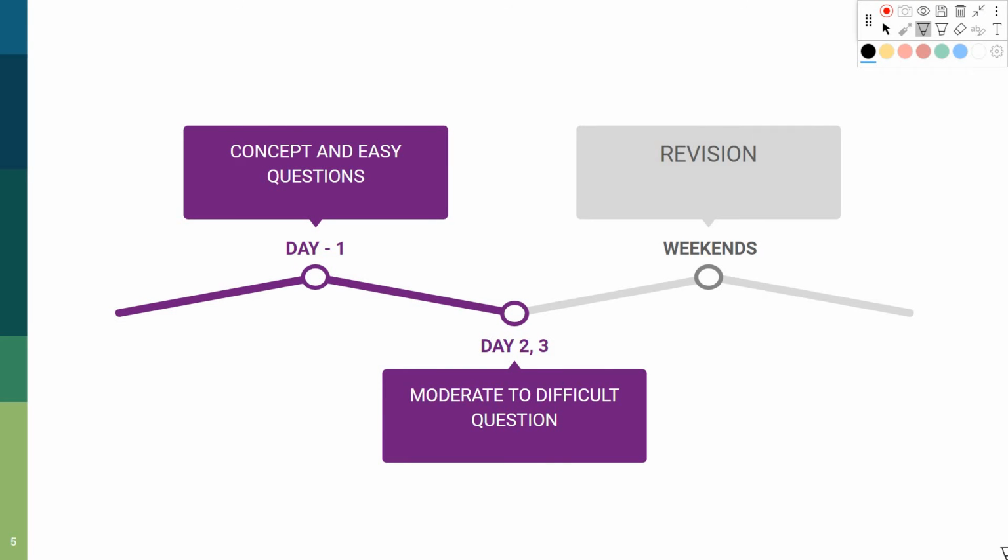So let us now go ahead. How should you solve a particular chapter? On day 1 you are required to do concepts and easy questions of that chapter. Let us say you start with interest. On day 1 look at all the concepts of interest, simple interest and compound interest, and solve easy questions based on the concepts. On day 2 you are required to solve moderate to difficult questions.